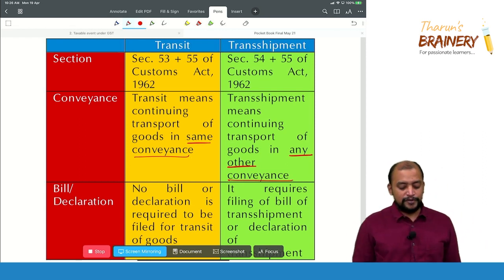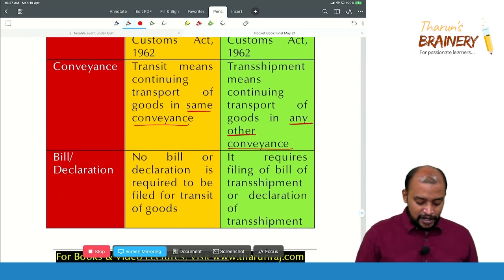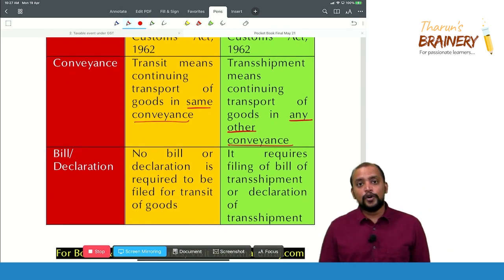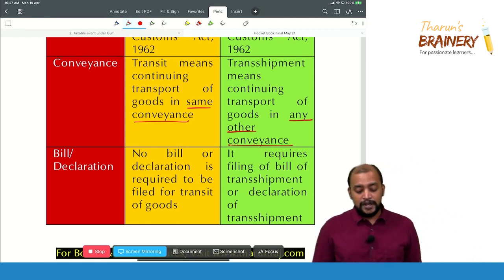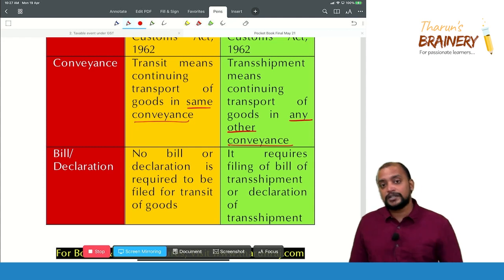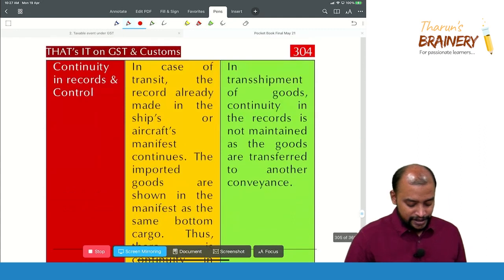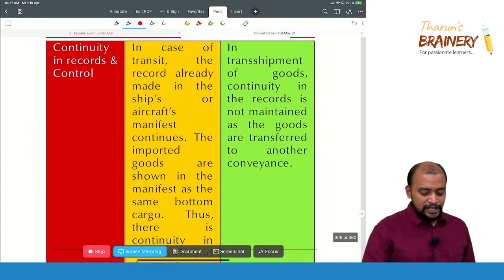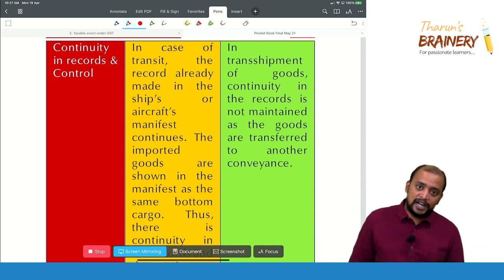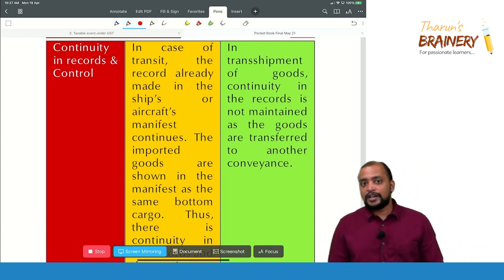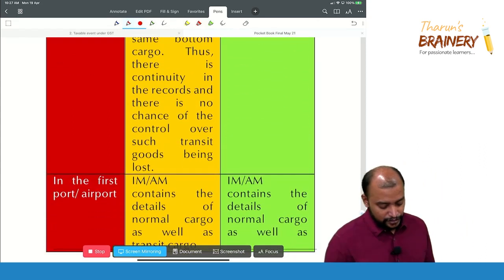Continuing transport of goods in any other conveyance is known as transshipment. And then bill or declaration. No bill or declaration is required to be filed for transit of goods, whereas for transshipment that requires a bill of transshipment or a declaration of transshipment. Then continuity in the records. So in case of transit, the goods are continuing in the records, whereas in case of transshipment, continuity in the records is not maintained because it goes into a different ship due to that reason.